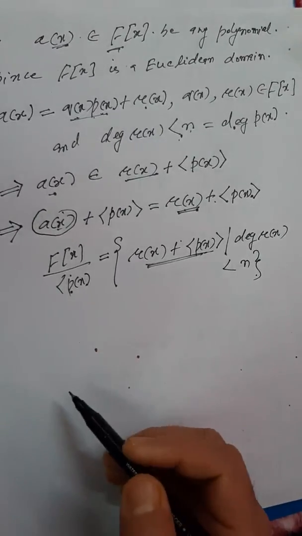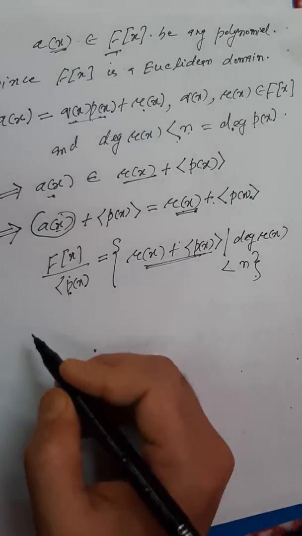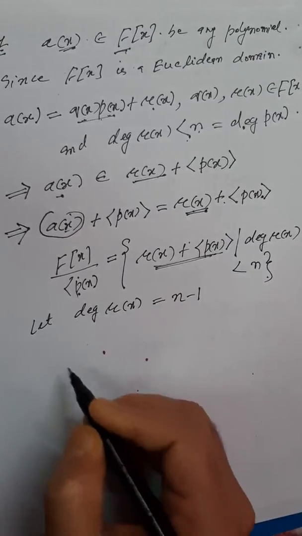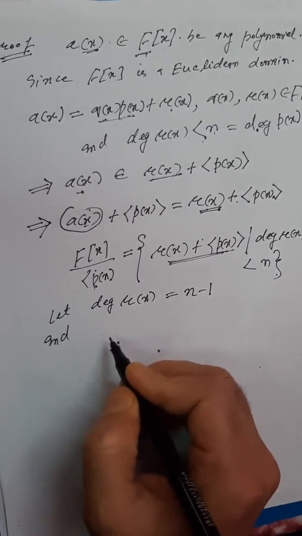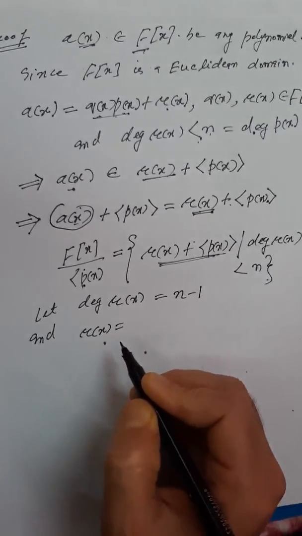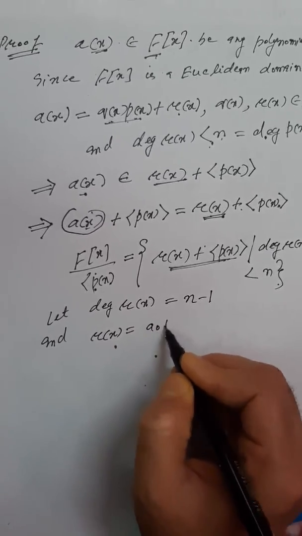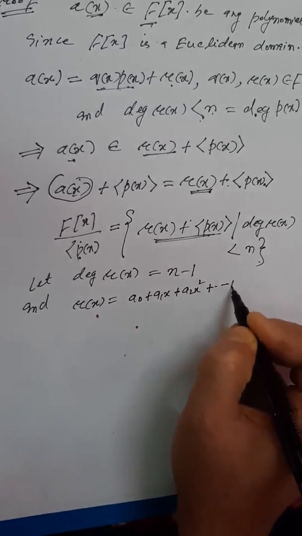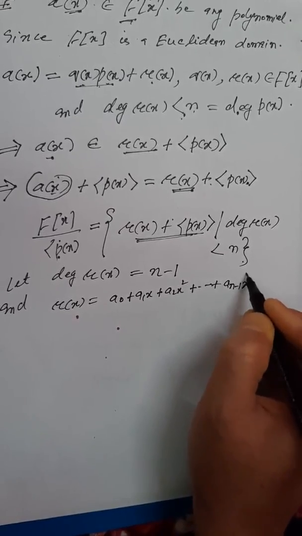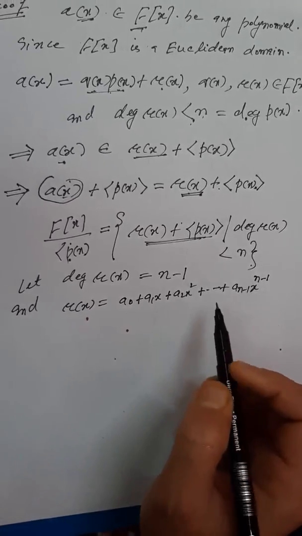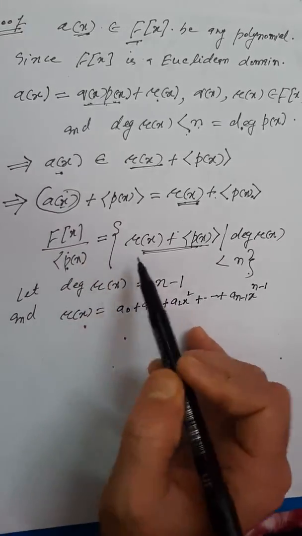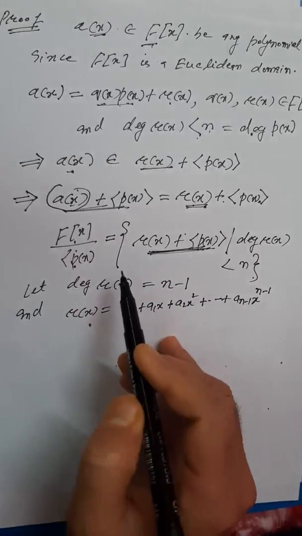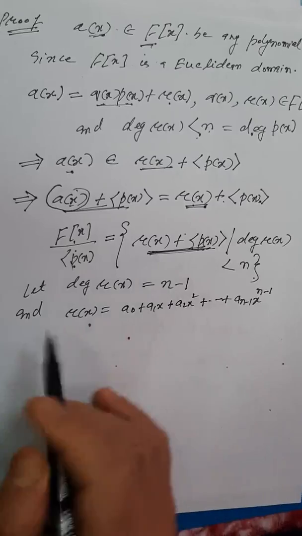So we can, without loss of generality, assume that the degree of r(x) is n minus 1, and say r(x) is this polynomial: r(x) equals a0 plus a1x plus a2x squared plus so on plus a(n-1)x^(n-1). Now this is an arbitrary element of this field, and it is of this form.